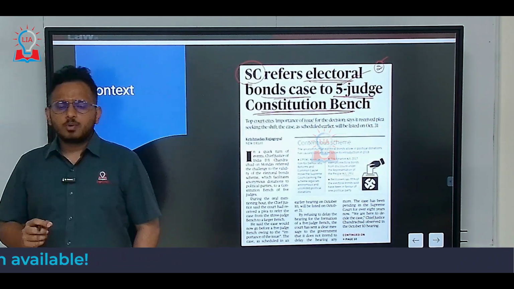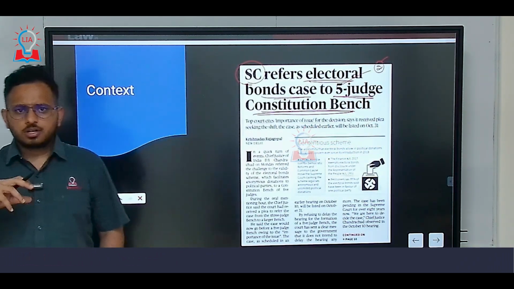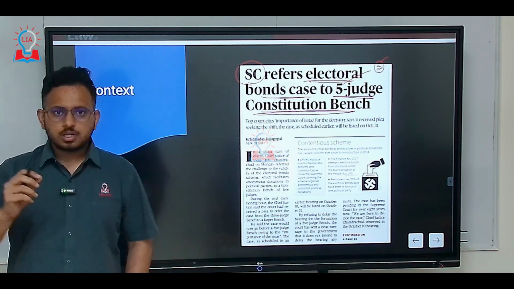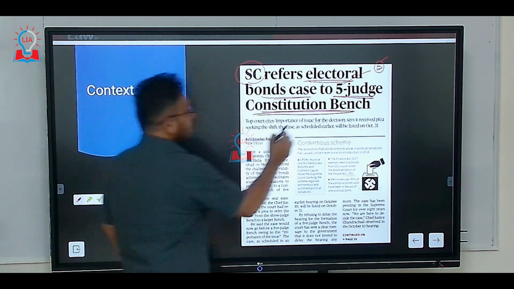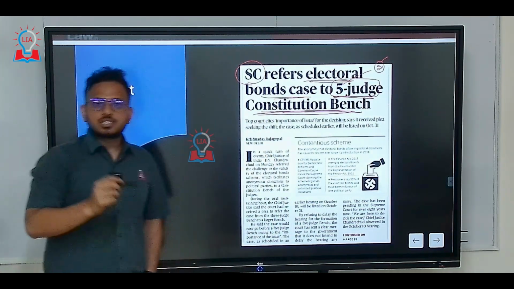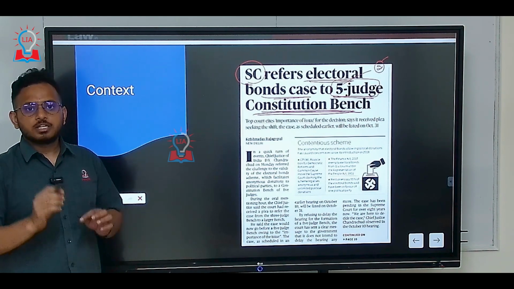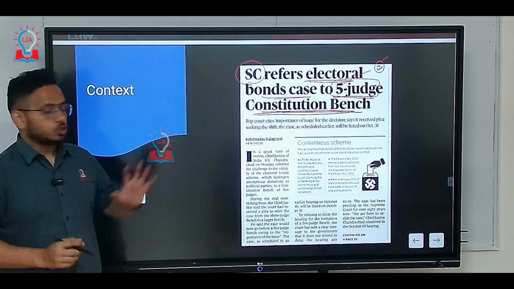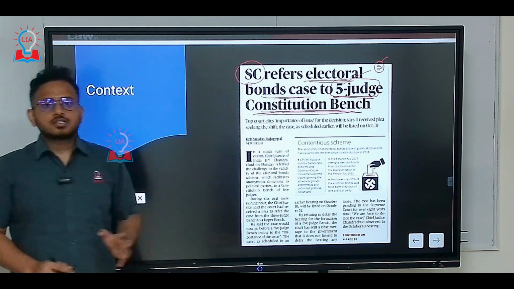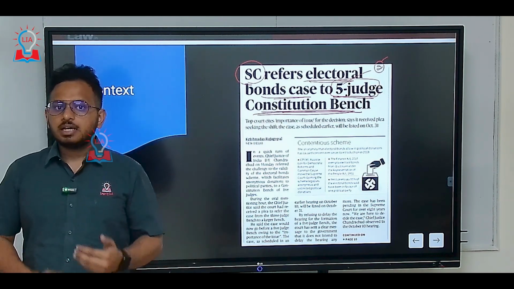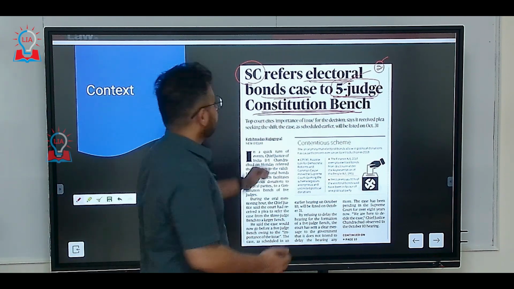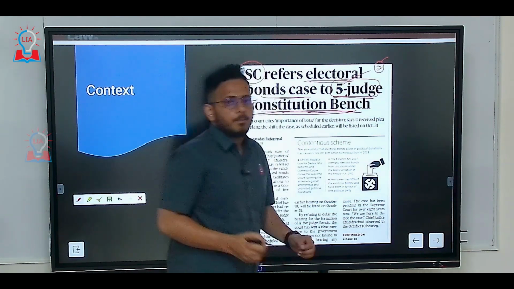Any issue of constitutional importance will be decided only by a constitution bench, to be specific a 5-judge, 7-judge or 9-judge bench of the Supreme Court. The Supreme Court considered the electoral bonds case constitutionally and fundamentally important for India's democracy, and that is why it has been referred to a constitution bench.